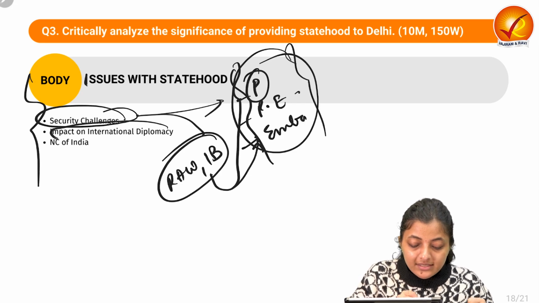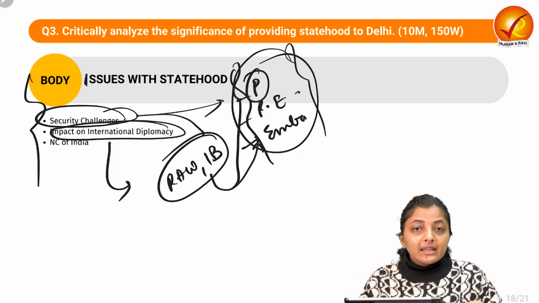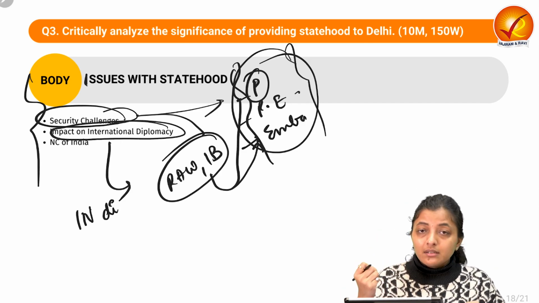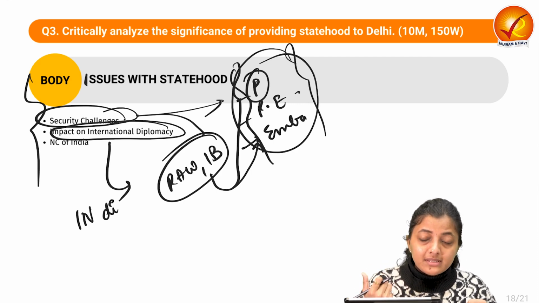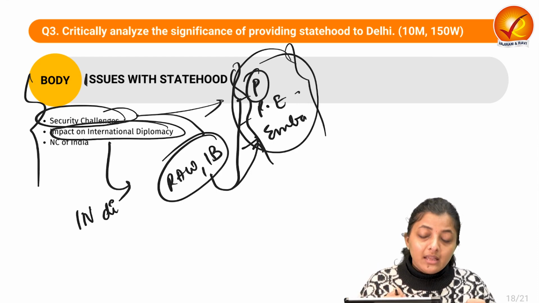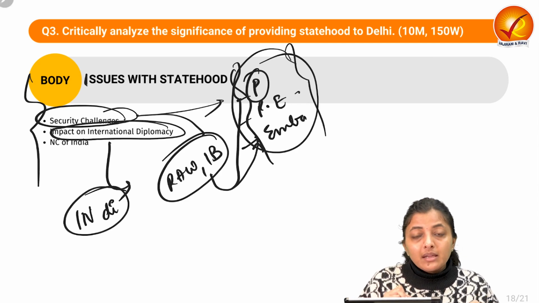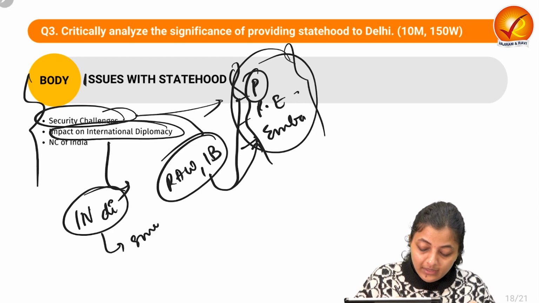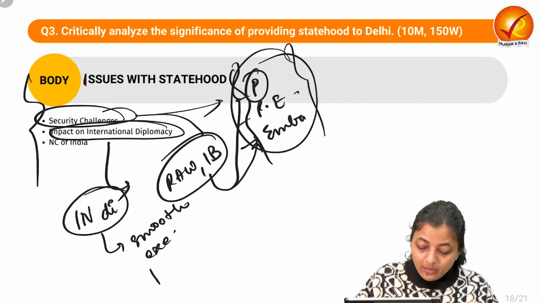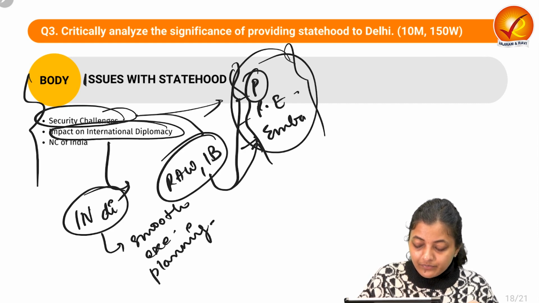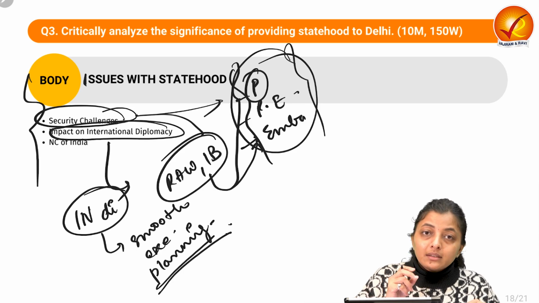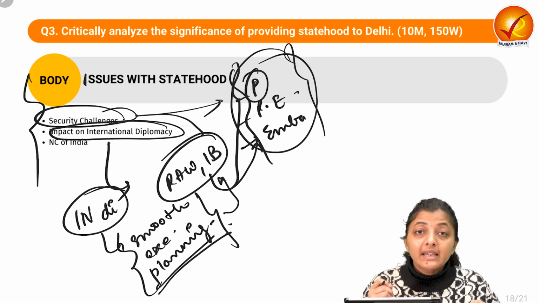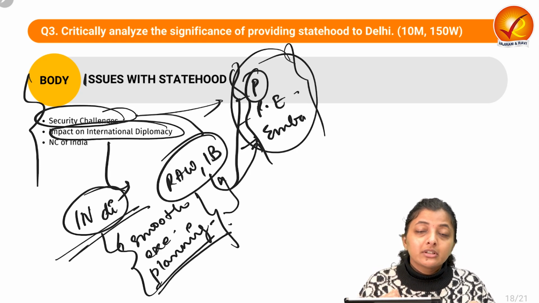The second thing is international diplomacy. International diplomats and international missions are in Delhi. International summits happen in Delhi. All these provisions are implemented by the central government or the federal government for their smooth execution and for planning these events as well. So these are under the central government's responsibility. We cannot just give it away to some state government to handle these international issues.